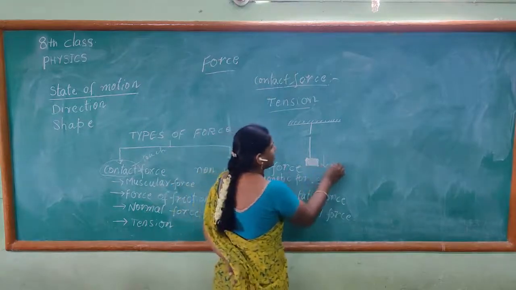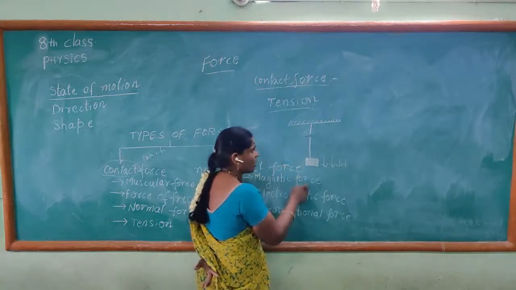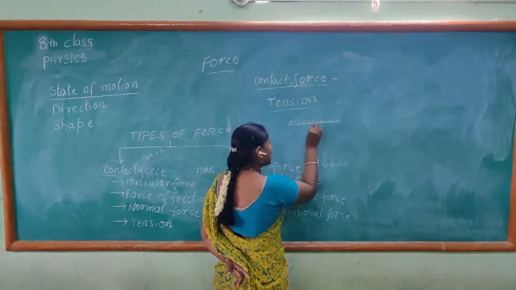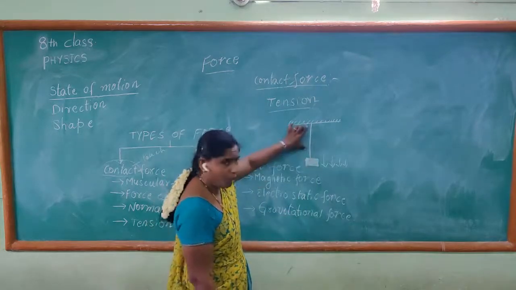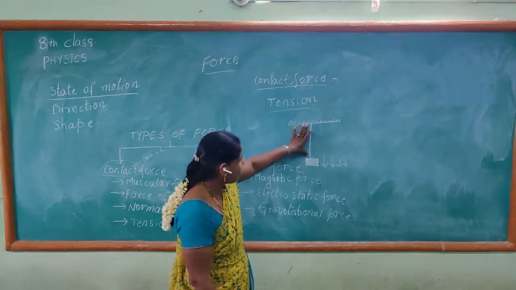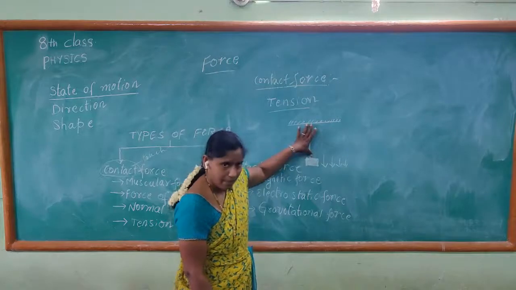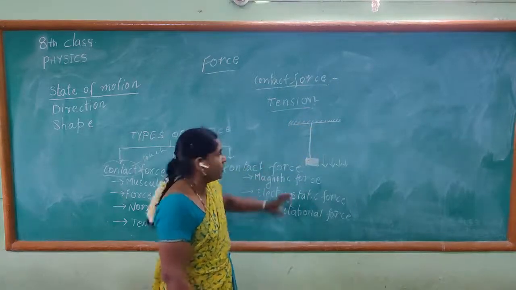The gravitational pull is acting downwards, so it is pulling the object downwards. As long as there is no breakage in the rope or the thread, the body is stable. The body is lying like this. If there is any breakage, the body falls to the ground.